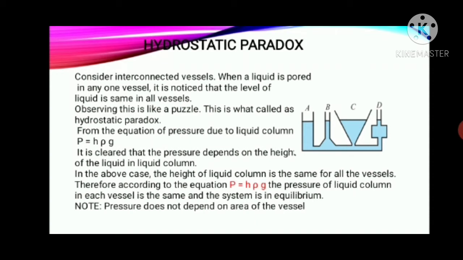Therefore, according to the above equation, the pressure of the liquid column in each vessel is the same and the system is in equilibrium. Note that the pressure does not depend on the area of the vessel. So the area is different for each vessel, but the pressure is the same. Why? Because the height of the liquid in each vessel is the same.